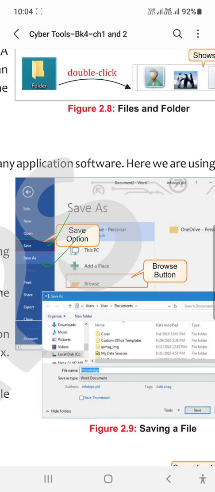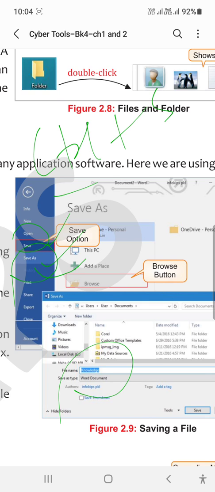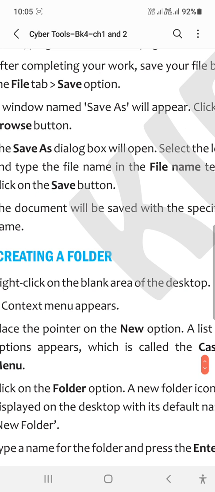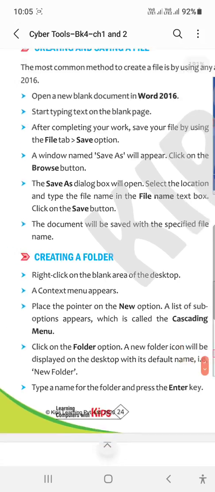If you click on the Save option, the file is automatically saved with a default name. But if you click on Save As, you can give a particular name and select the particular folder where you want this file to be saved. Save As provides customization and Save does not. The shortcut key of Save is Ctrl plus S. This is the basic difference between Save and Save As.